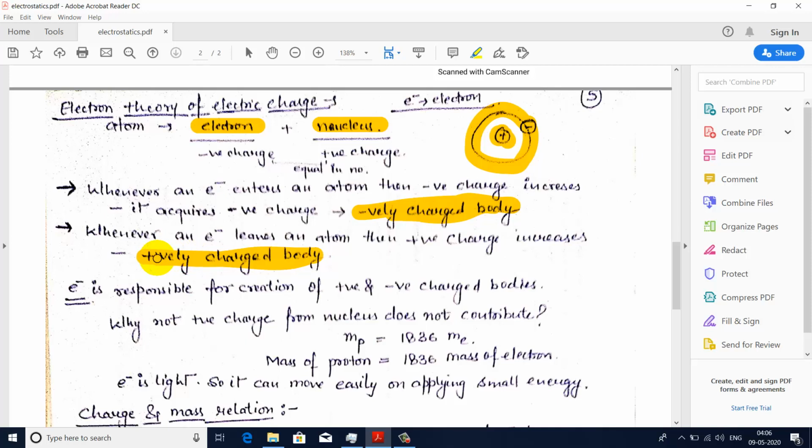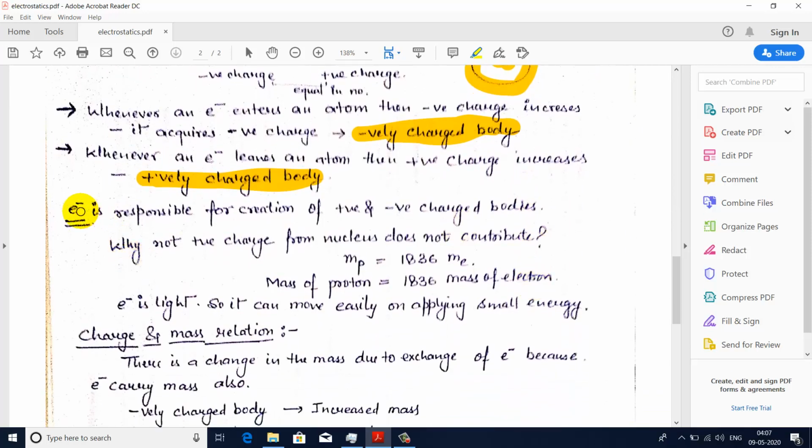So an atom has negative charge as well as positive charge. Both are in equal amount, so if negative charge is added to the atom, then there is negative charge in excess in the atom, so it becomes a negatively charged body. And if a negative charge, which means an electron, because electron is negatively charged, leaves an atom, then positive charge becomes in excess and the body becomes a positively charged body. So it should be clear to you now. Here we can say that electron is responsible for creation of positively and negatively charged bodies.